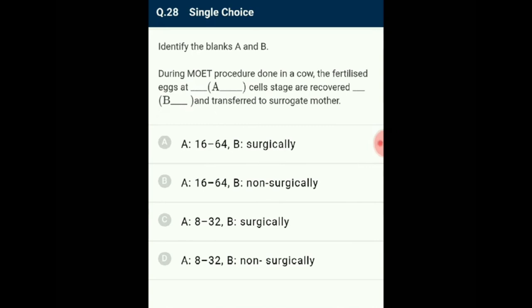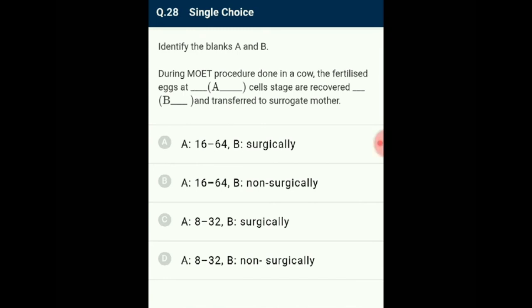Question number 28. Identify the blanks A and B. During the MOET procedure done in a cow, the fertilized egg at dash cell stage are recovered dash and transferred to a surrogate mother. In multiple ovulation embryo transfer technology, it is generally called MOET.